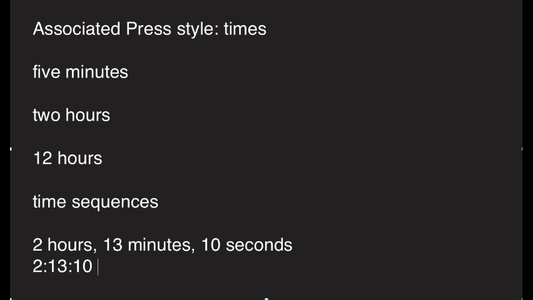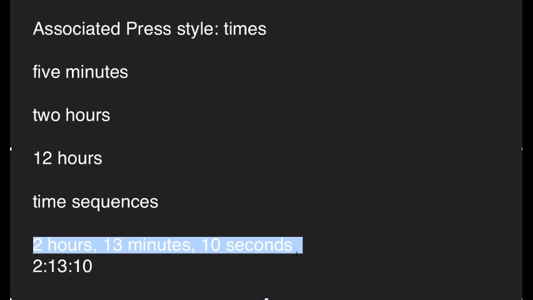This is, again, a common thing in sports stories, like covering track and field, but that does not come up very often. So, in general, if you're just referring to hours, minutes, seconds, the regular rule on numbers applies. So, 0 through 9, words, 10 and above, numerals. The only exception is where you have a sequence like this, and in that case, use figures. That's really all there is to numbers for times.